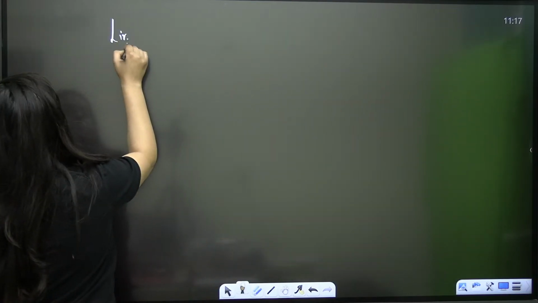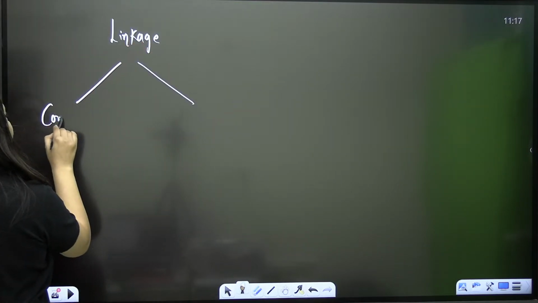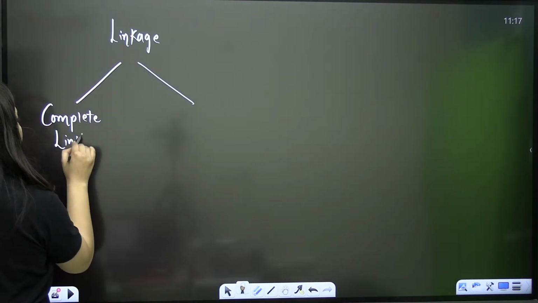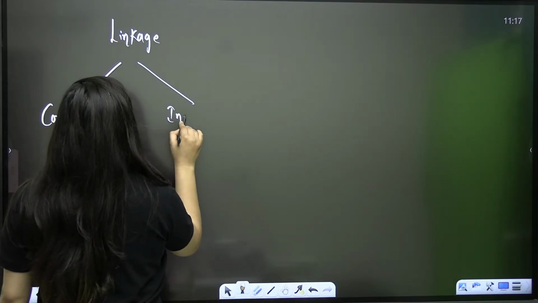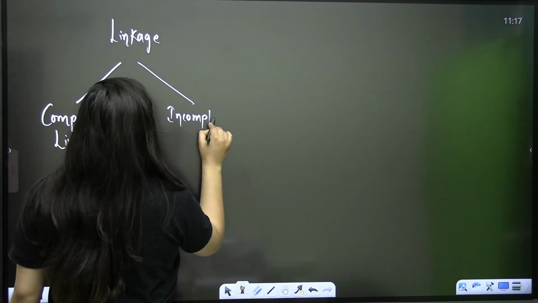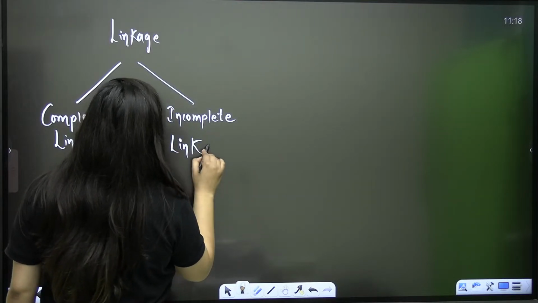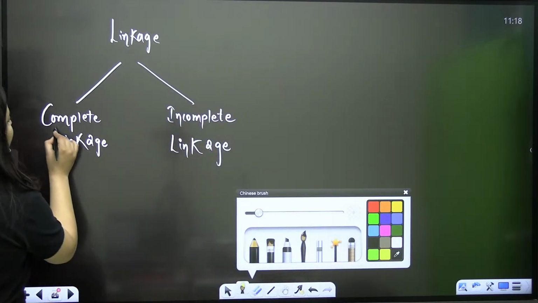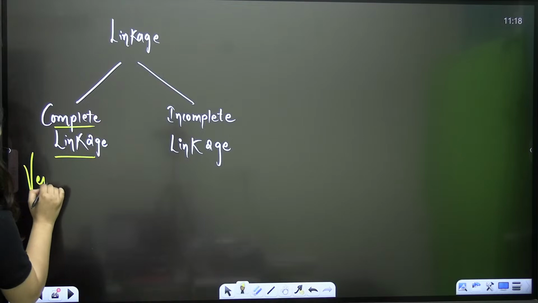Okay. So next thing is complete linkage and incomplete linkage. So complete linkage is very rare. Do you know that?